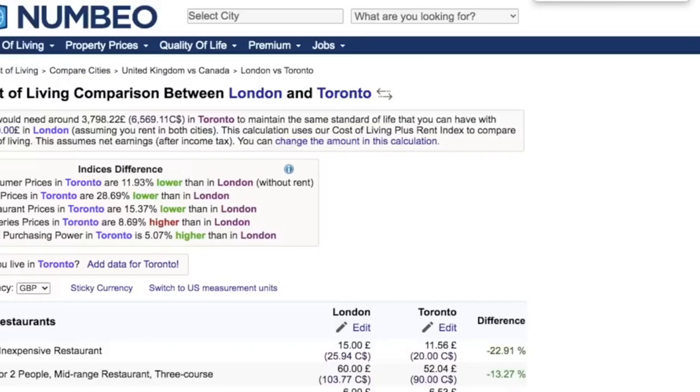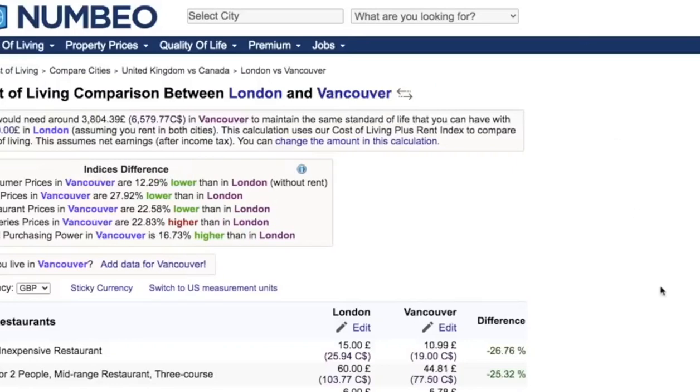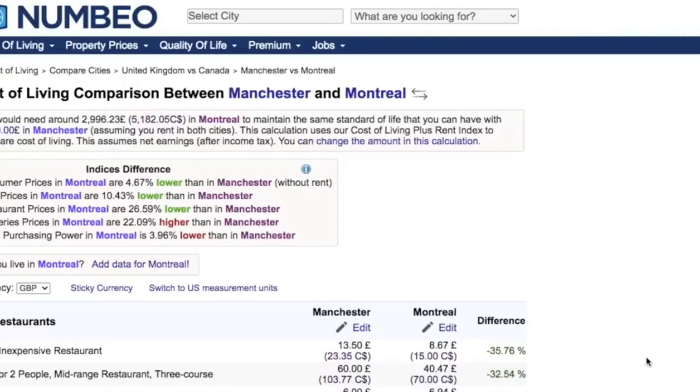Similarly, I compared London with Vancouver as well, and the comparison is very similar. In Vancouver you would need around £3,800, while in London you would need around £4,700. I compared other cities as well, so you would see that between Manchester and Montreal, Manchester is more expensive. In Montreal you would need to spend around £3,000, while in Manchester you would need to spend around £3,200 for the same standard of life.